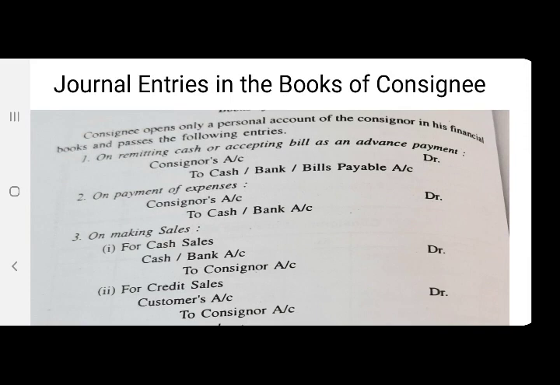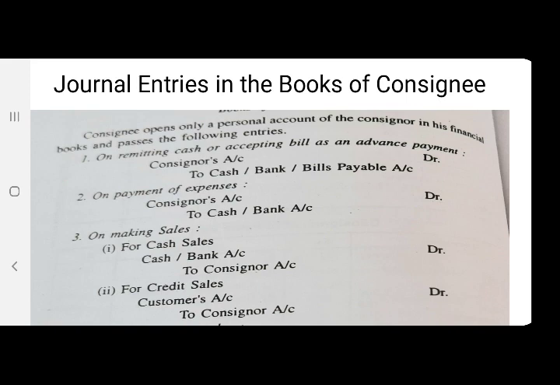Okay. As you open the consignor's account, some transactions need to be posted. The journal entries will be: first, on remitting cash or accepting a bill as an advance payment, the entry will be consignor's account debit to cash or bank or bills payable account.